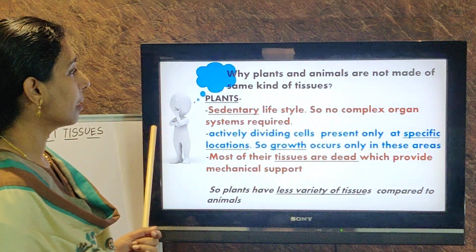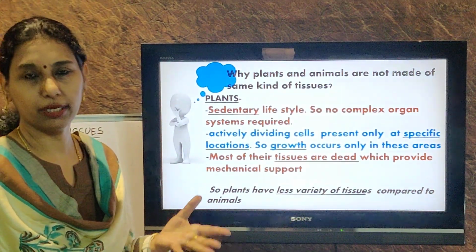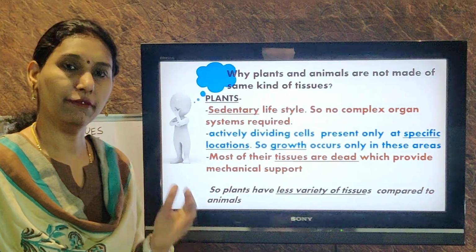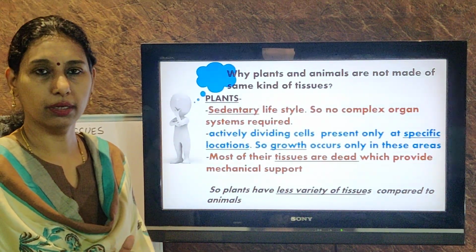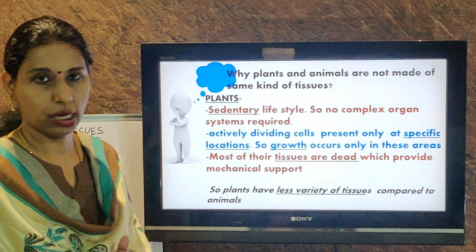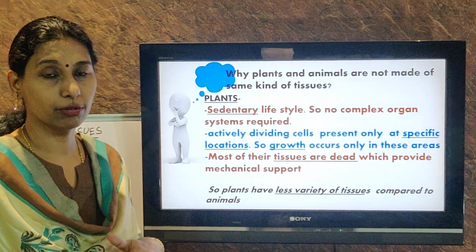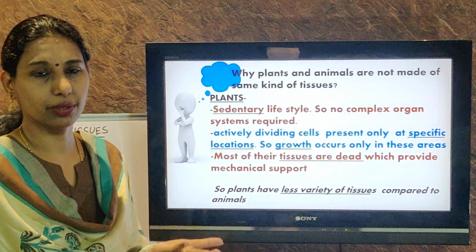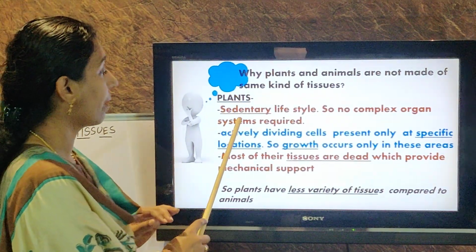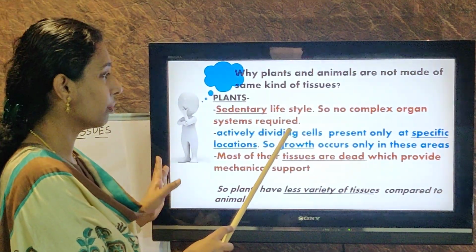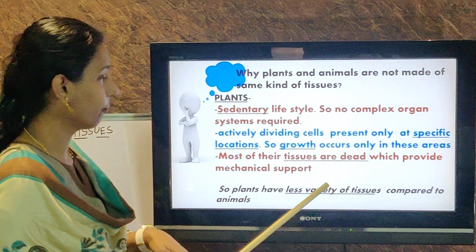Why are plants and animals not made up of the same kinds of tissues? We saw in plants and animals, in both cases you have division of labor. Tissues are divided into different groups and they are doing their function. Why is it that plants don't have so much variety of tissues as animals do? It's a very easy answer, no? They cannot move, they are sedentary or stationary. So plants have a sedentary lifestyle, they do not move. So they don't need so many complex organs as we do.